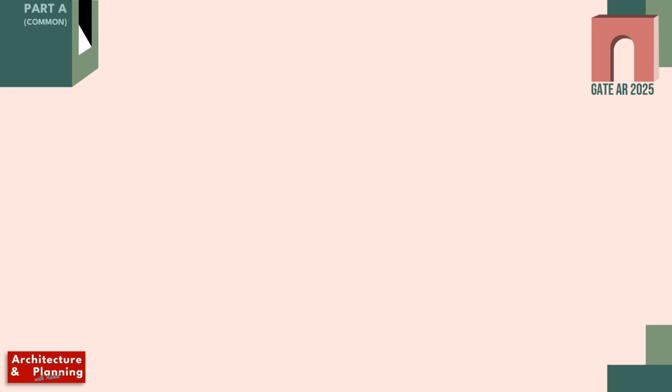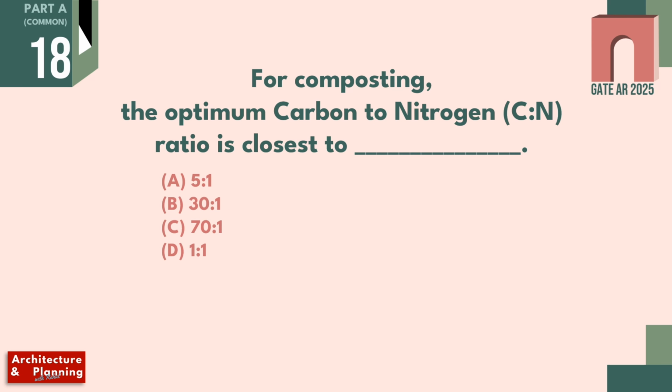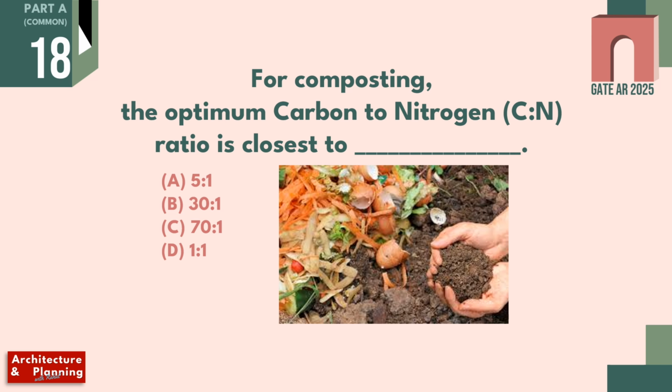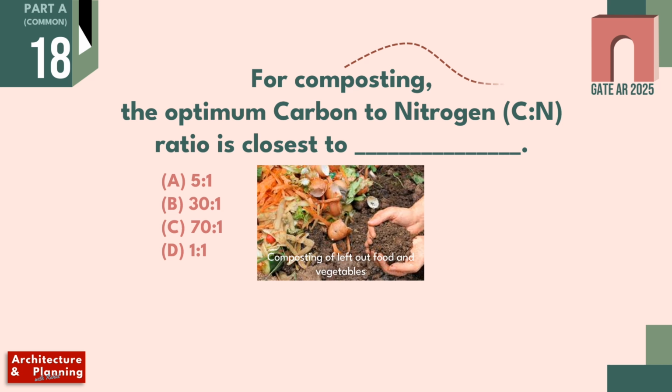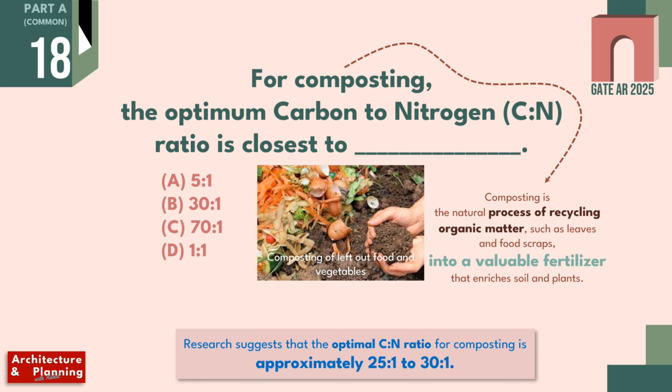Let's move to question number 18. For composting, the optimum carbon to nitrogen ratio is closest to. First, let's see what composting is. Composting is the natural process of recycling organic matter such as leaves and food scraps into a fertilizer, and research suggests that the optimal ratio of carbon and nitrogen in composting is approximately 25:1 to 30:1. Therefore, the correct answer of this question is option B, 30:1.